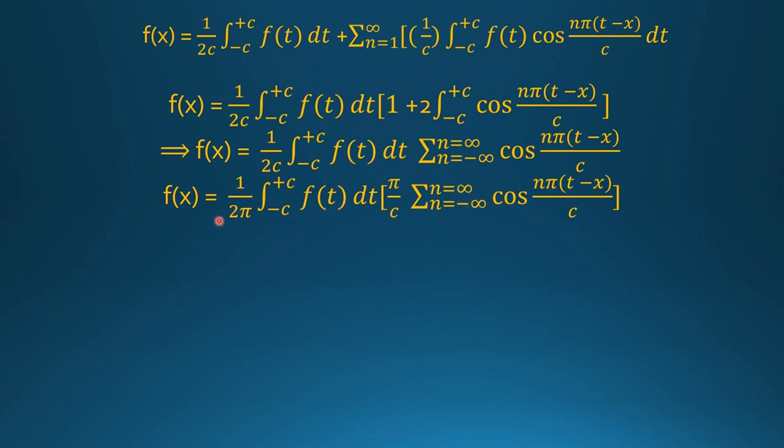Thus f(x) = (1/2π) ∫ from −c to +c f(t) dt (π/c) Σ (n = −∞ to +∞) cos(nπ(t − x)/c), where we write 1/c as π/c and take 1/2π common.